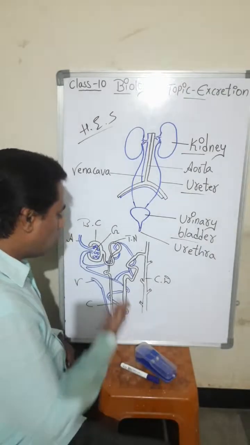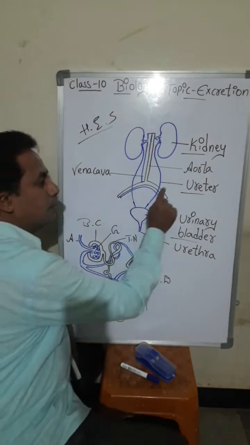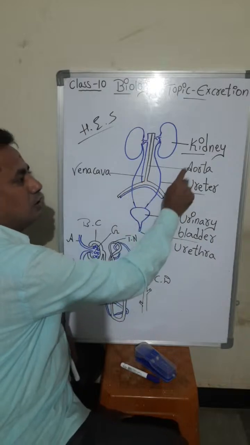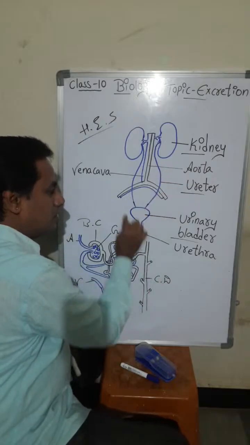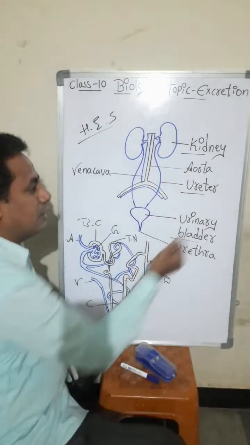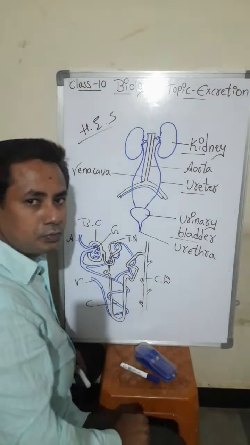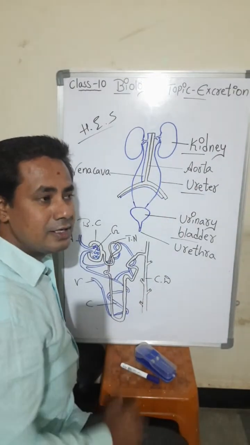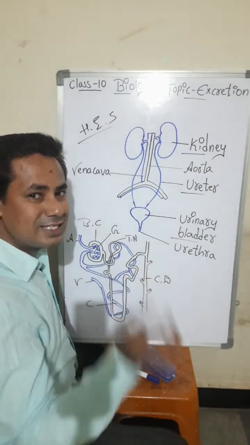Now you have understood what the nephron does. Some points I have missed here. I told you only four points to remember: kidney, ureter, urinary bladder, urethra. Some other points are also there. This is the aorta, which you have heard about in transportation and the human heart: the biggest artery.